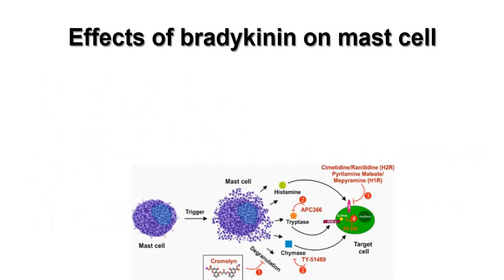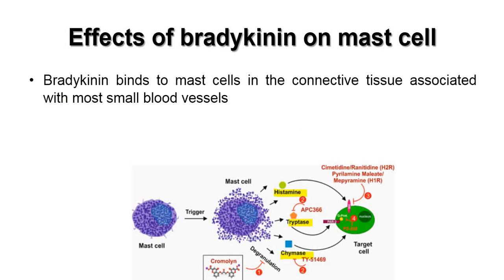So, the next part is: what are the effects of bradykinin on mast cells? First, diagrammatically, the mast cell degranulates. After degranulation, it releases histamine, tryptase, chymase, and all these mediators will have an effect on the target cell. These are the anaphylactic shock or allergic reactions.